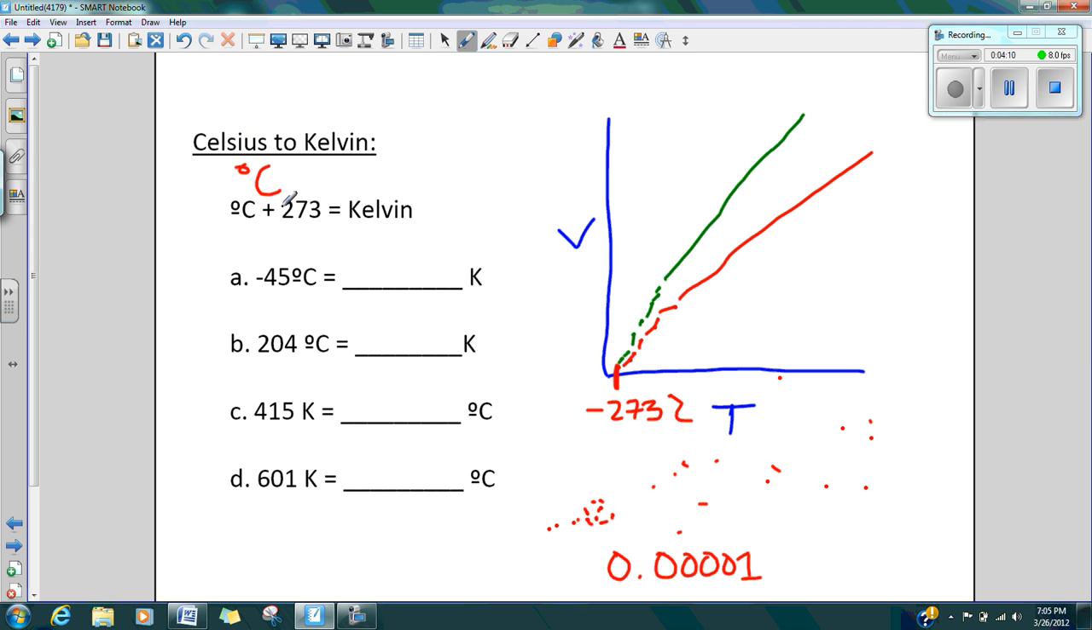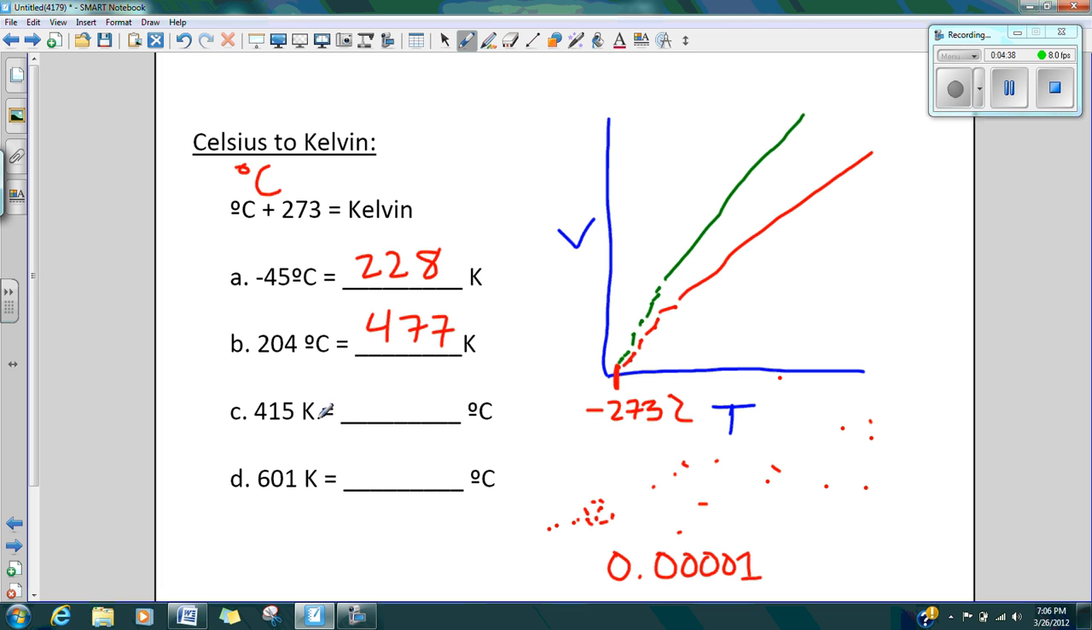In order to take this into Kelvin, you just take degrees Celsius and add 273, which makes sense because if this is negative 273 degrees Celsius and this is 0 Kelvin, that's what you need to do to convert it. I simply punch into my calculator negative 45 degrees Celsius, add 273, which means I'm actually subtracting, and you should get 228 Kelvin. When you do the same here, add 273, it should be 477 Kelvin.